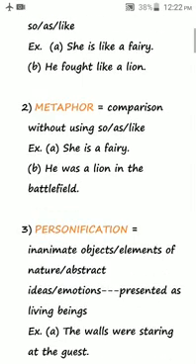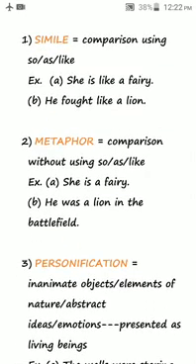Next is metaphor. It is a comparison again like simile, but the only difference between simile and metaphor is that in simile you use words like so, as, or like. In metaphor, you don't use the words so, as, or like, but you compare two things directly. Example A, she is a fairy. Now see the difference between example A in the simile and example A in the metaphor. In simile, we said she is like a fairy, and in metaphor, we say she is a fairy. So like has been omitted.